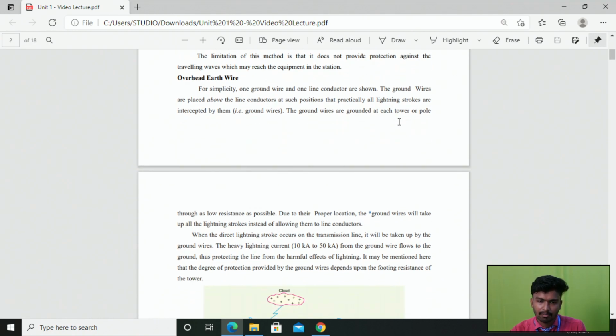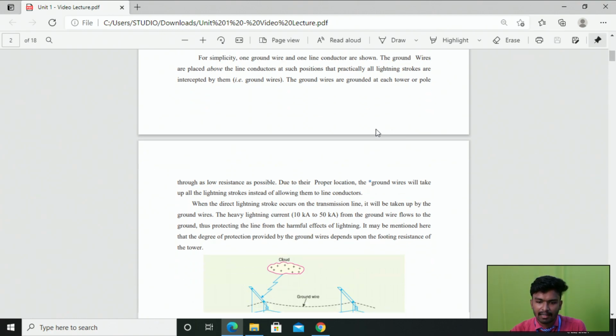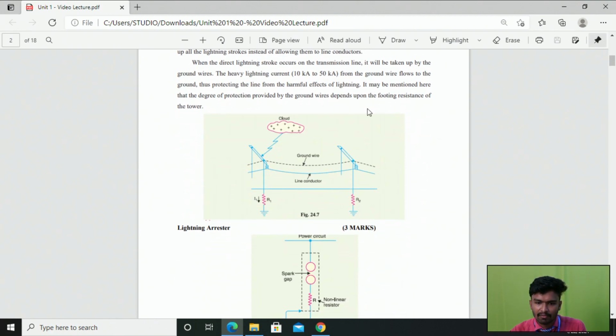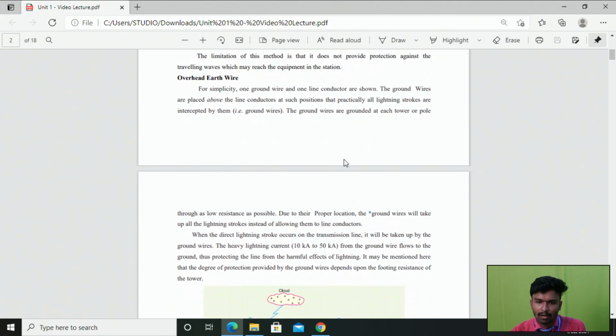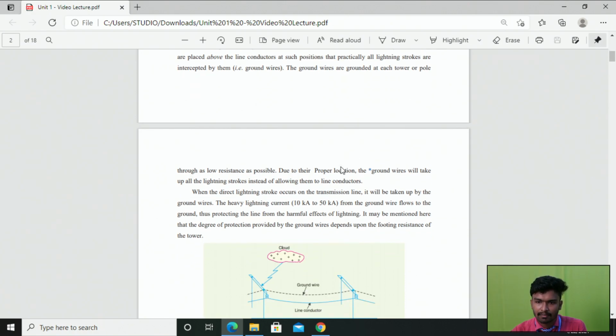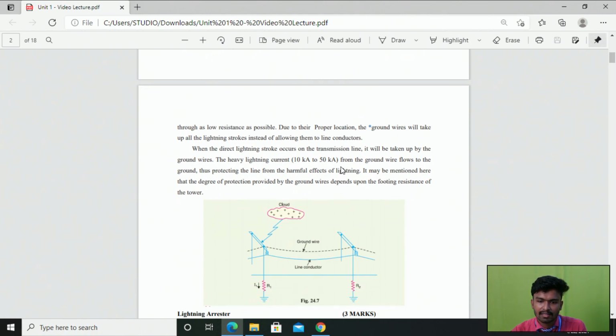Then coming to the second method, that is the overhead earth wire. For simplicity, here we have a schematic representation of our overhead transmission line protection. Only one ground wire and one line conductor are shown, so instead of the three phases, only one phase is shown. The ground wires are placed above the line conductor at such a position that practically all the lightning strokes are intercepted by them, right? The ground wires are grounded at each tower or pole through as low a resistance as possible.